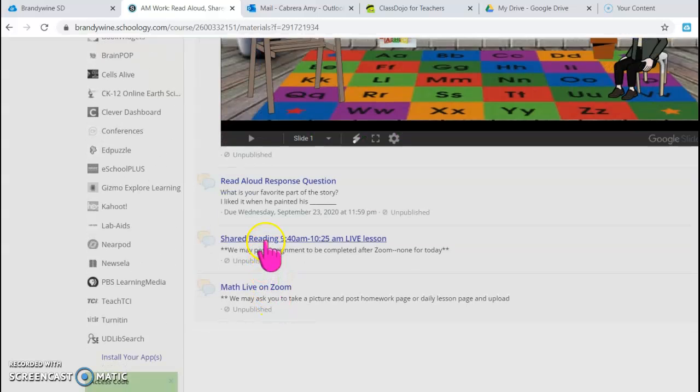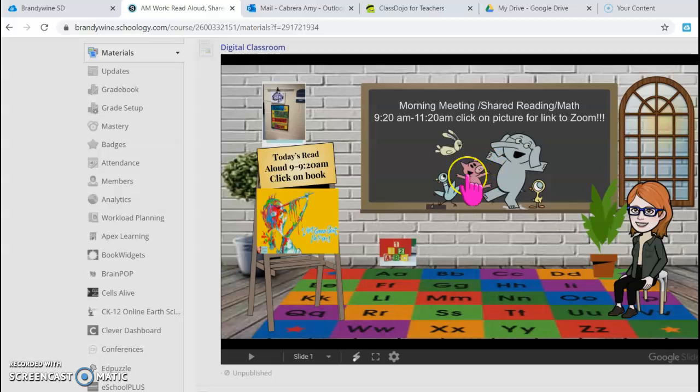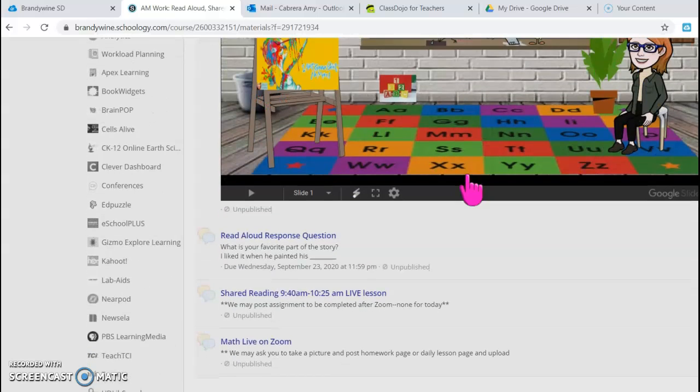After that, we have shared reading. Shared reading is from 9:40 to 10:25, and it is live. And that's the link you're going to click up here. Sometimes we may ask you to post an assignment to be completed on Zoom, just like we did with the read aloud. And same with math. After the math, we may ask you to take a picture and post the homework page to the daily lesson and upload it.